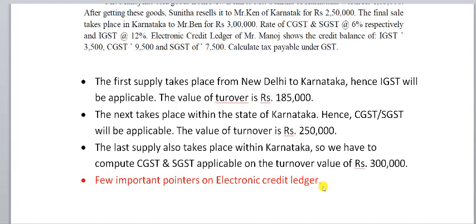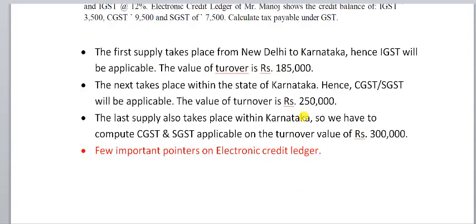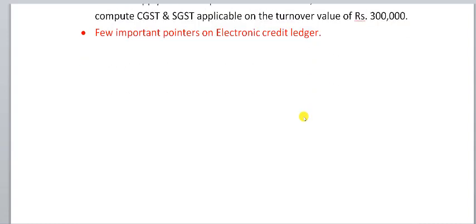If the amount of ITC available in ECL, that is electronic credit ledger, is more than output tax liability, then obviously he need not pay any extra amount to the government. Whatever is remaining in the ECL under various heads as ITC, it will be carried forward for the next month. So let's jump on to the solution of this problem.